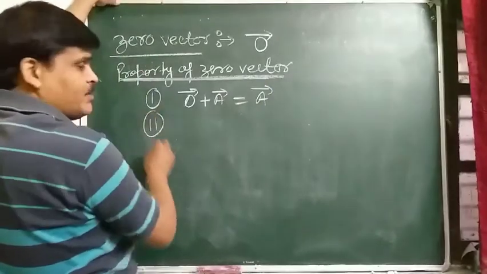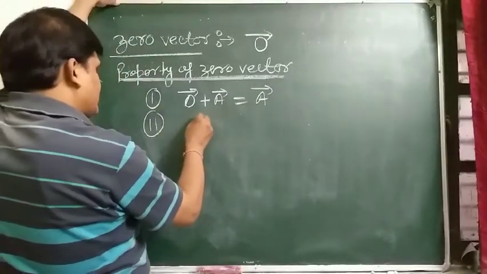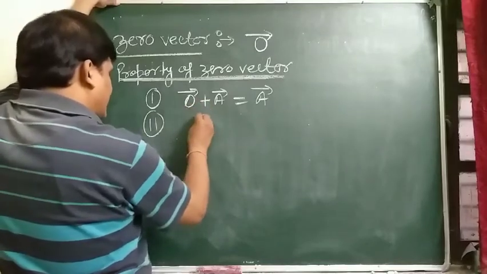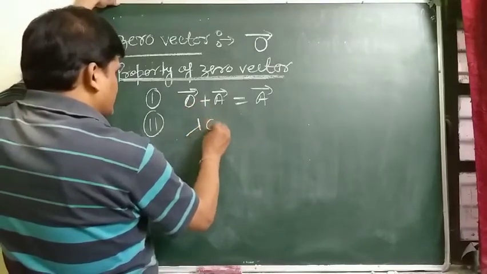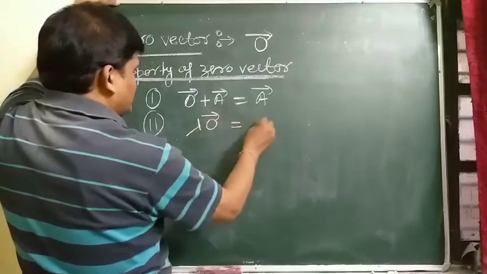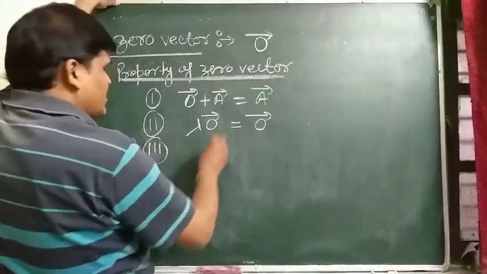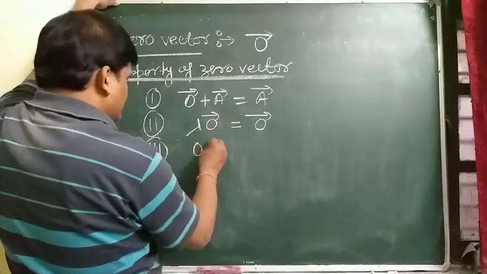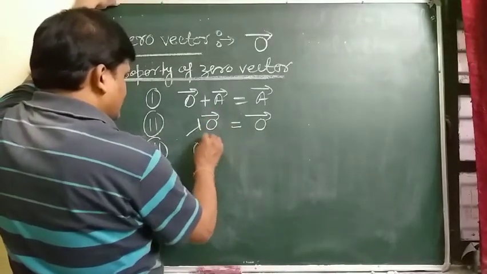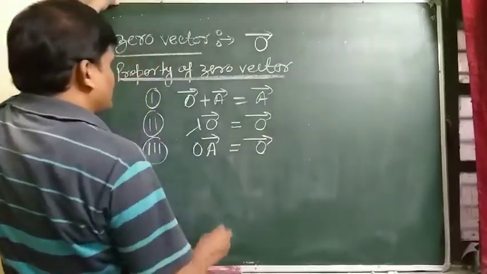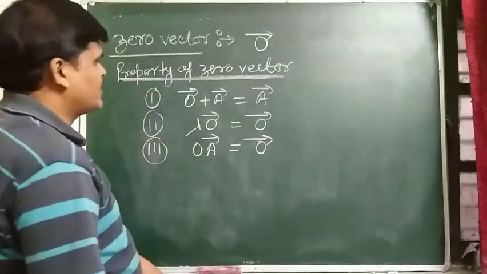Second, if a zero vector is multiplied by a real number, the answer is a zero vector. And third property: if 0 is multiplied by a given vector, the answer is a zero vector. So these are the properties of zero vector.